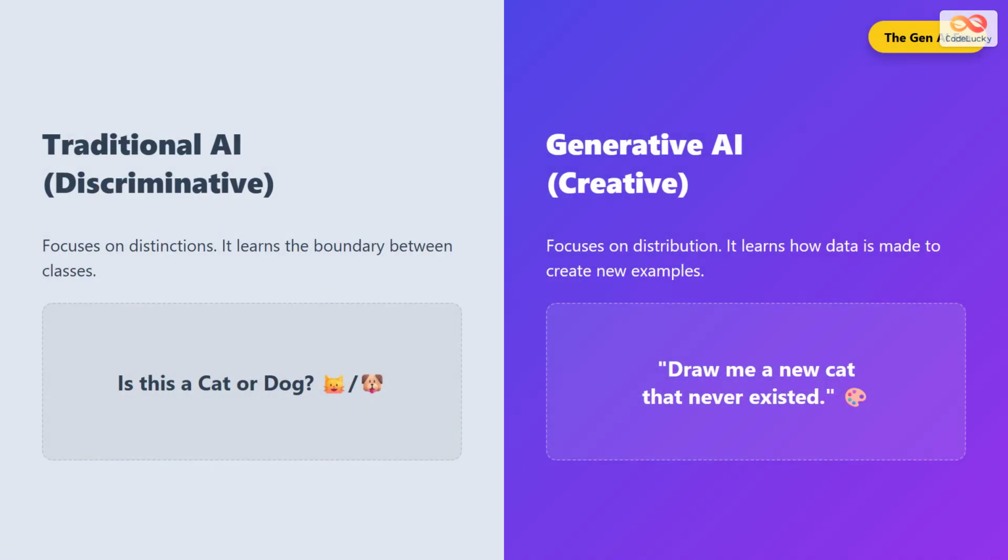This brings us to the generative AI revolution. Traditional discriminative AI draws lines to classify data, like telling a cat from a dog. Generative AI goes a step further. It learns the distribution of the data itself, allowing it to create entirely new examples that have never existed before.